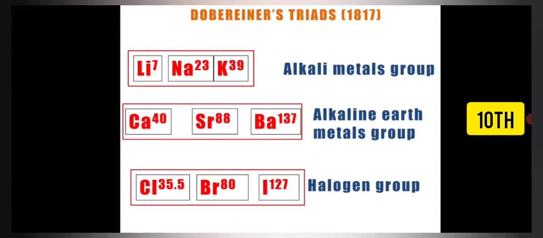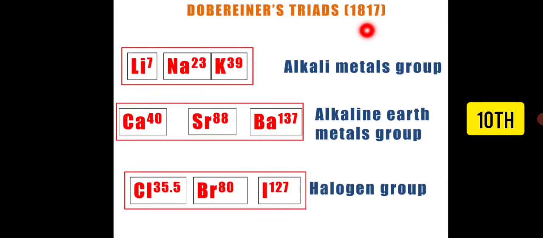Now there was some limitation of the Dobereiner classification. One thing is that he failed to arrange all the elements which were known at that time in the form of triads. Only a few triads he was able to form depending upon their chemical property. So this was his limitation, but the attempt was very good, as it initiated this way of classification. Remember, this attempt was made by him in the year 1817.